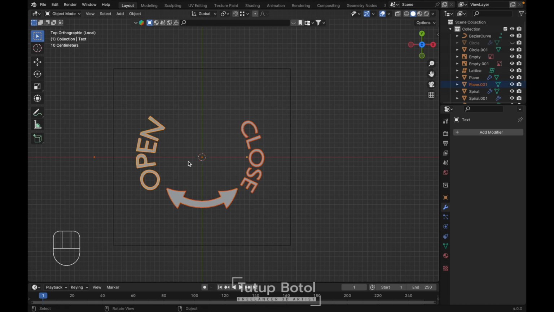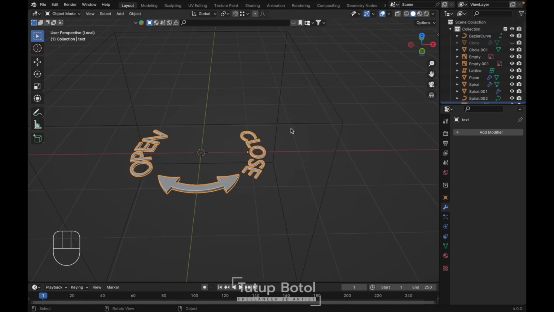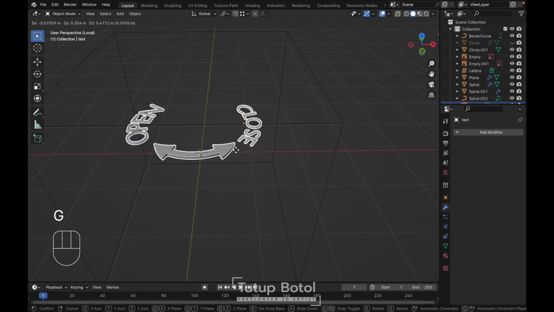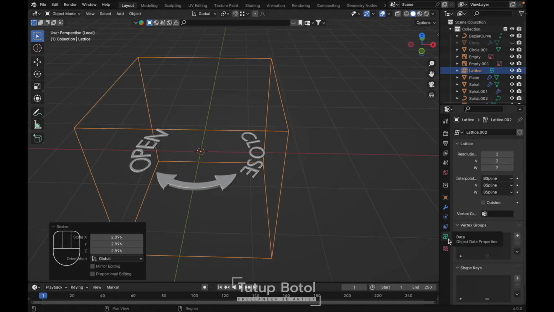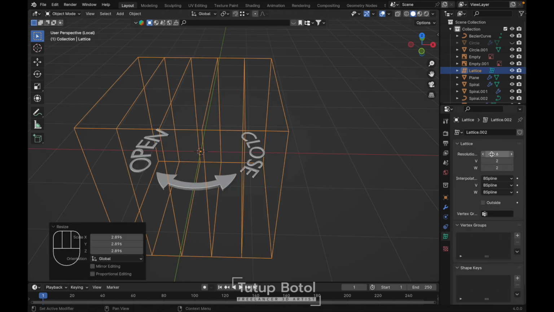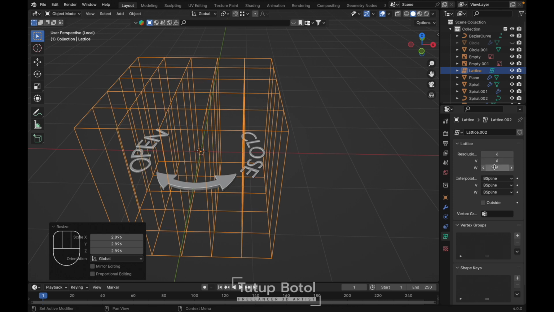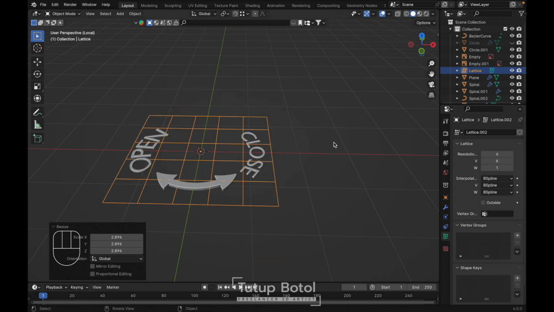All of this, just Ctrl G to join them. And just rename this to text. Okay, we have our lattice here and our text. Then go over here, object data property, resolution here. Let's make this 6 and 6. This one, make it just 1.